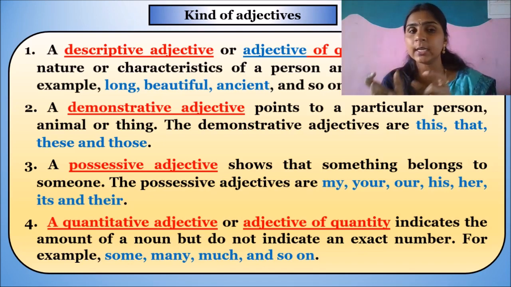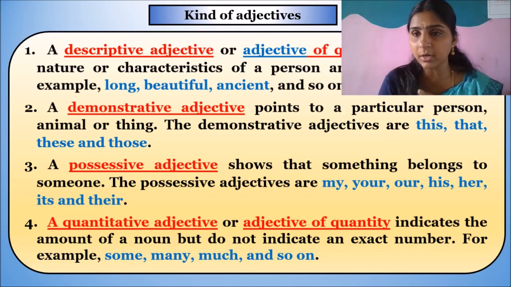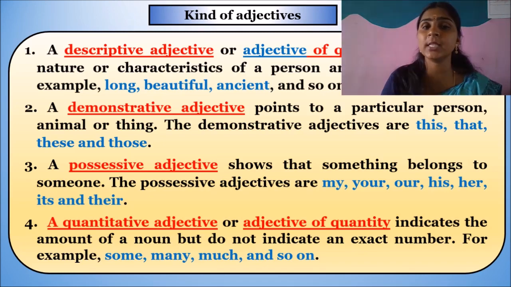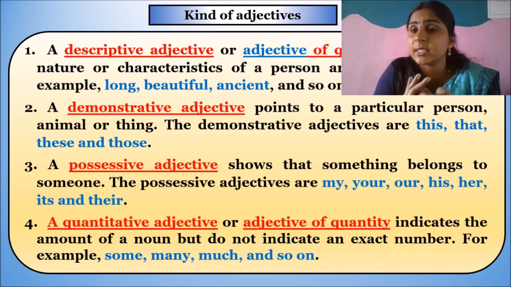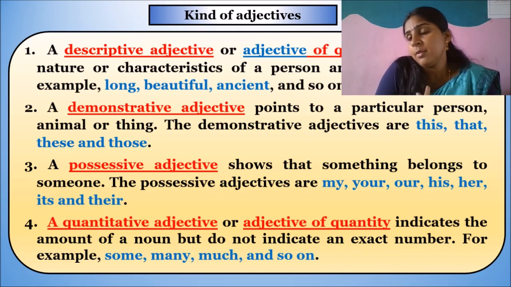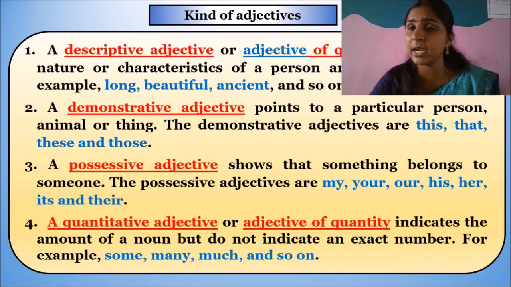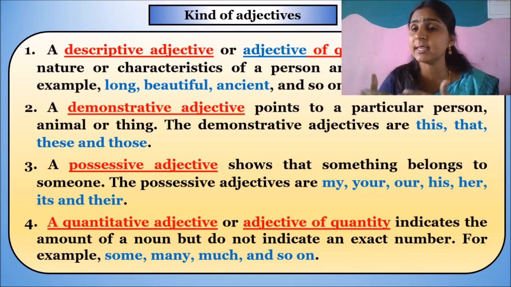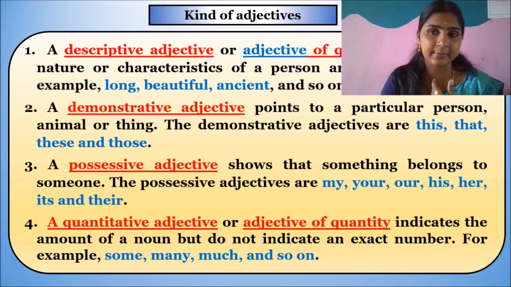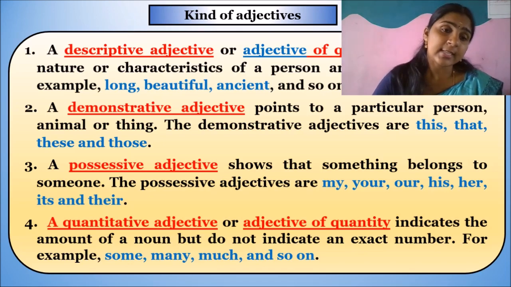So the timing or shape or the characteristics which we use to describe one's nature, whether it is a person, animal or thing, comes under descriptive adjective, or the adjective of quality. Next, the second one, a demonstrative adjective.